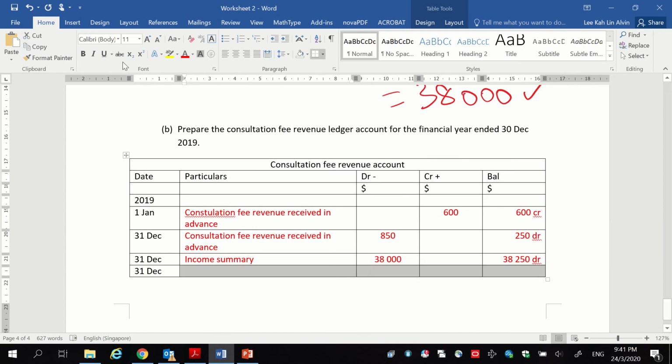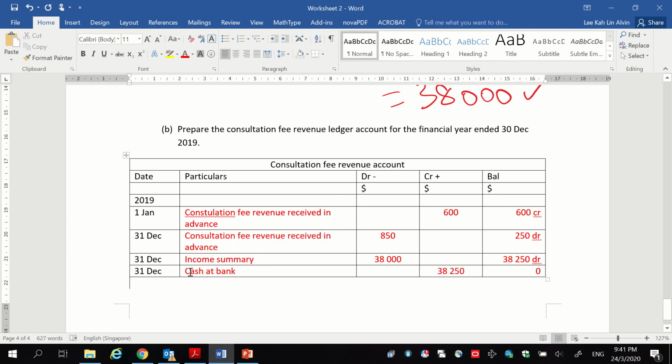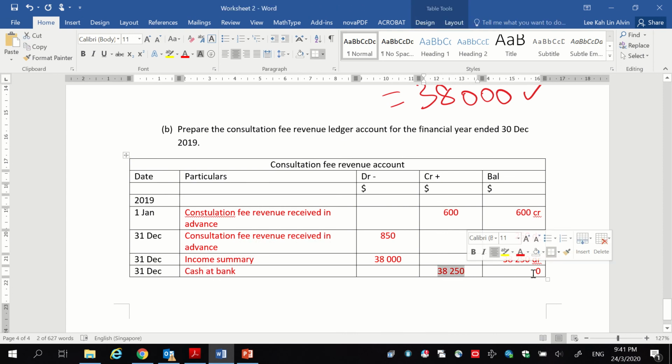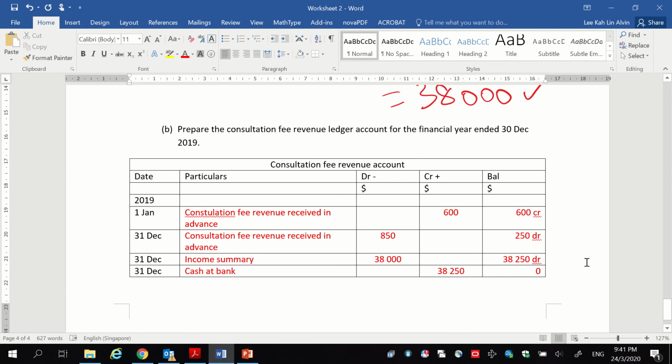And that is why the last entry is to make the whole revenue account 0, which is the target, which is what we aim to do, since at the end of the year, the revenue account will be zeroized and transferred to the income summary. We have to add in a cash at bank and credit this 38,250 so that this account is zeroized. You can pause here to copy down the entries in the consultation fee revenue account.